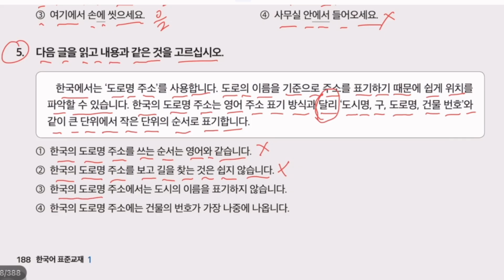Number 3. 한국의 도로명 주소. Korean road name address. 도시 is city. 이름 name. 표기 is show. 표기하지 않습니다. Not showing. This is also wrong. 한국의 도로명 주소. Korean road name addresses. 건물 building. 번호 number. 가장 the most. 나중에 is last. 나옵니다. It comes. This is our correct answer because after that, the last is building number if there are no units.